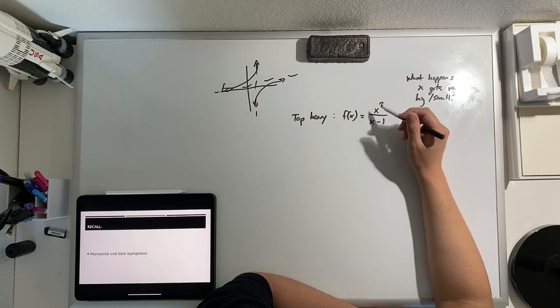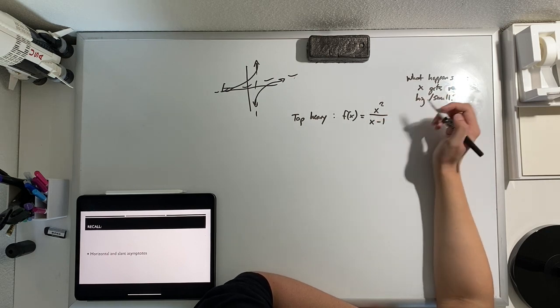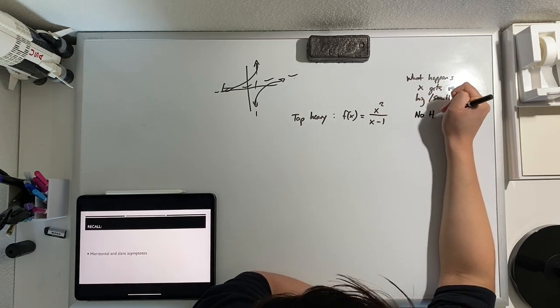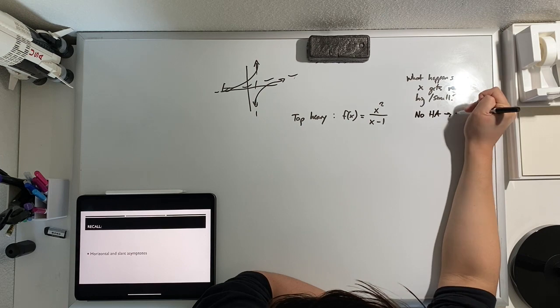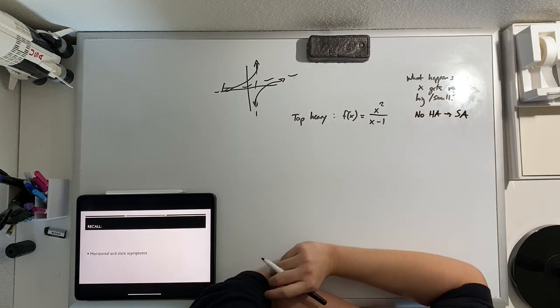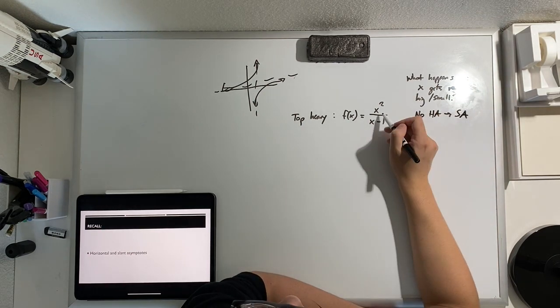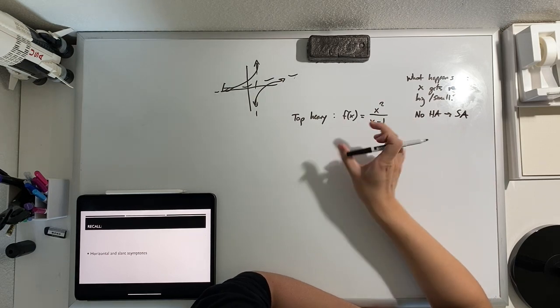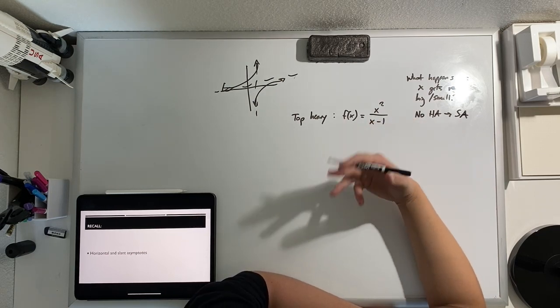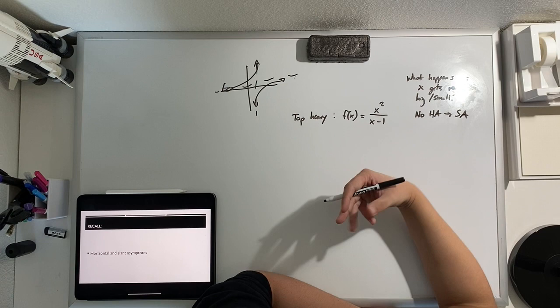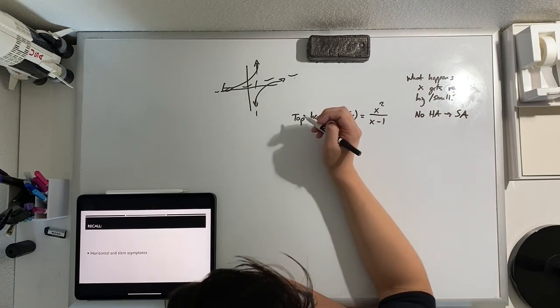So when we had what we called a top-heavy function, there was no horizontal asymptote. Instead, there was a slant asymptote. And we find that slant asymptote by performing this division to see exactly what this function equals, what we're getting closer to as we keep plugging in larger values of x.